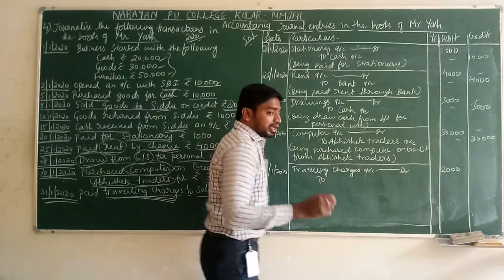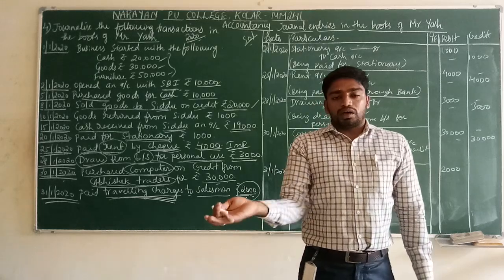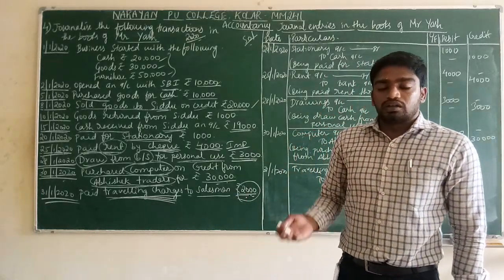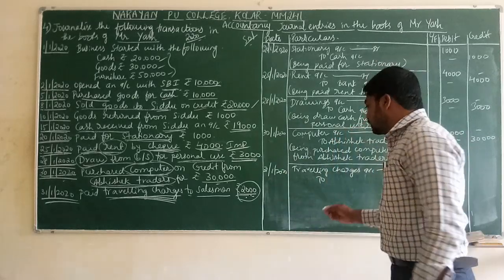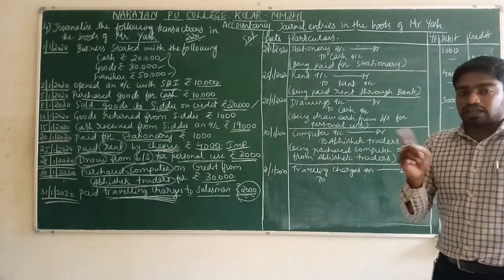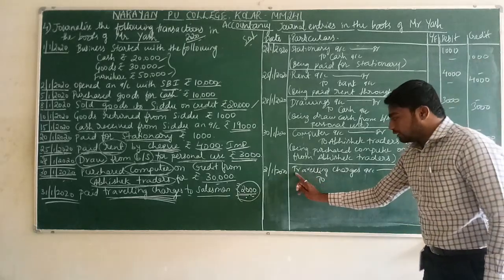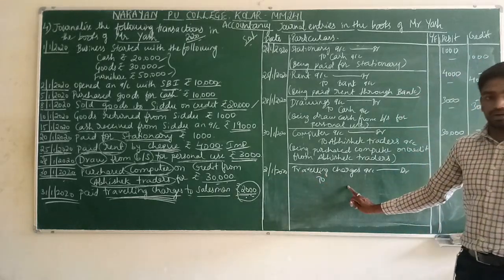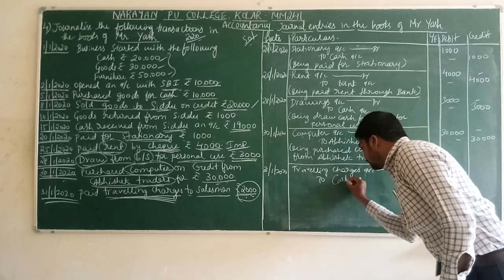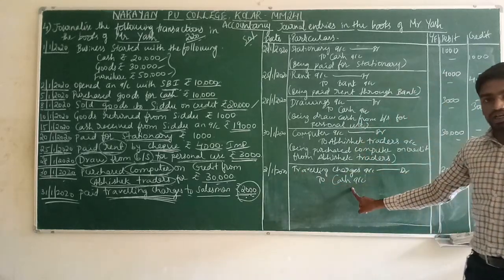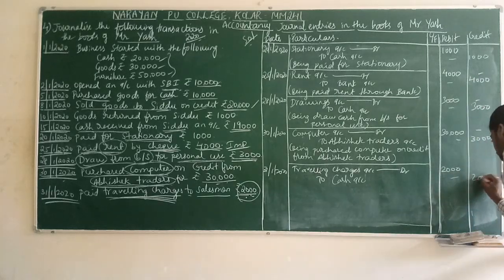Credit what goes out. What is going out from the business? Cash is going out from the business. For traveling purpose, cash is going out to cash account. How many rupees? 2000.